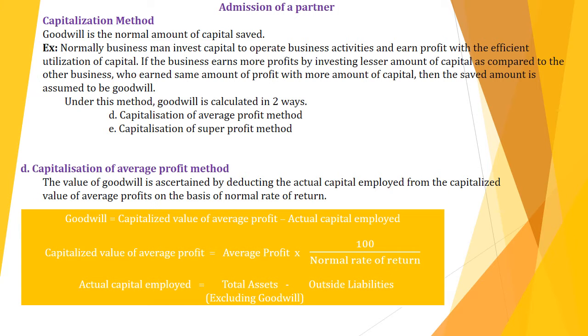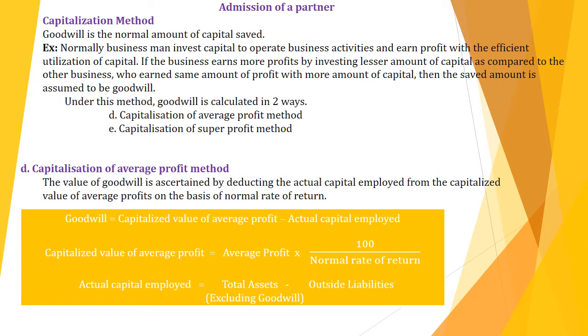So first of all, what is the meaning of capitalization method? Let's see. Goodwill is the normal amount of capital saved. With an example I will explain this topic. It means normally a businessman will invest capital to operate the business activities. Through the business activities they will earn profit. Now if a businessman, for example A, is investing 50,000 of capital and he earned profit 70,000.